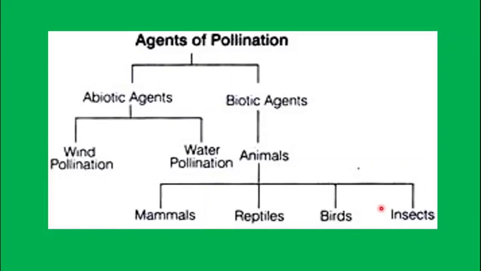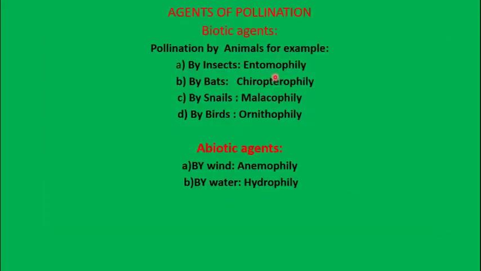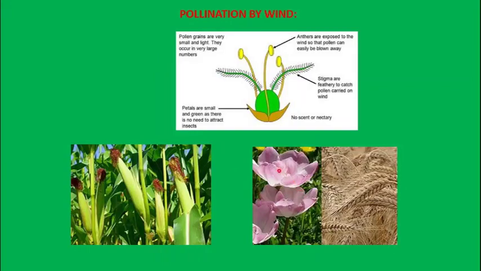Now some scientific names are given to these. Among biotic agents, if pollination is caused by insects, it is known as entomophily. By bats, chiropterophily. If snails carry out the pollination, it is known as malacophily. And by birds, it is known as ornithophily. Abiotic agents like wind, it is anemophily, and by water, it is known as hydrophily. So now let's see what are the characteristic features of wind pollinated flowers.